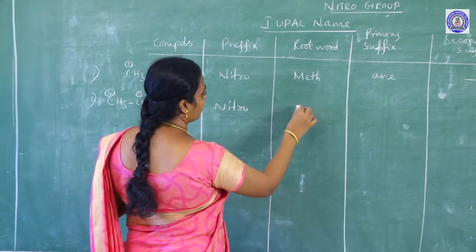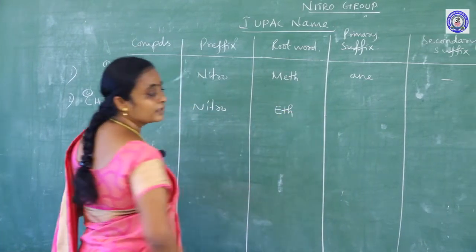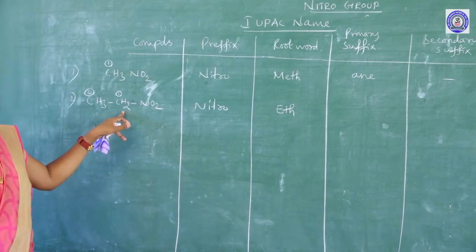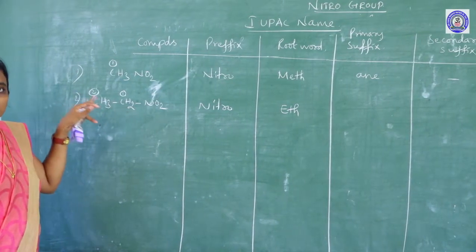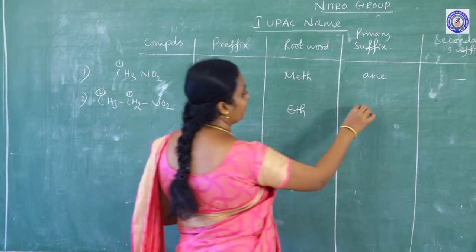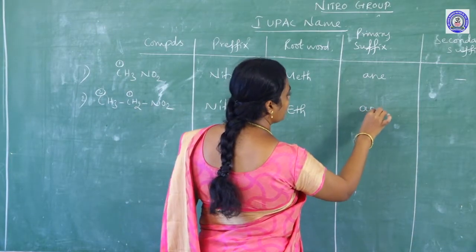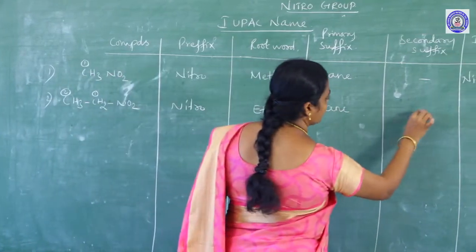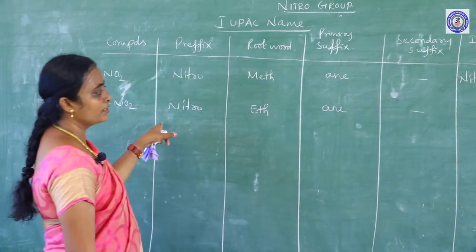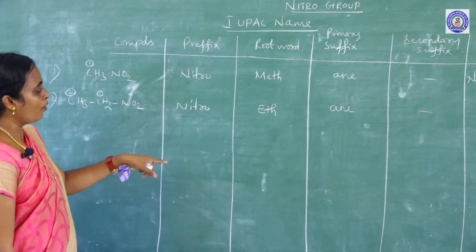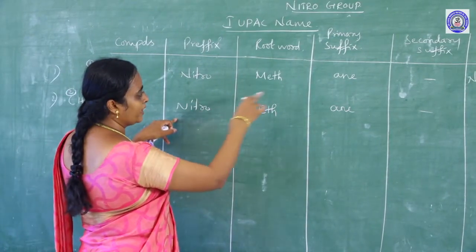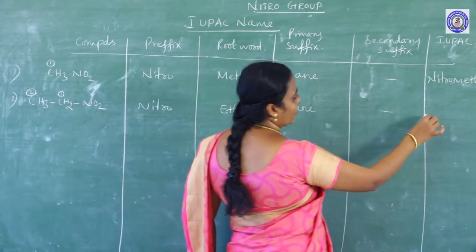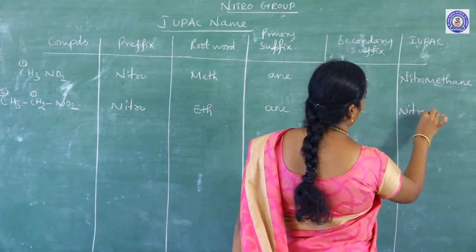If the number of carbon atoms is 2, it is eth. Whether the compound is saturated or unsaturated: of course it is saturated, so I use the primary suffix ane, and there is no need of a secondary suffix because we are already using the prefix. On the whole, when you combine these, nitro is written first, then eth, followed by ane. So your compound is nitroethane.